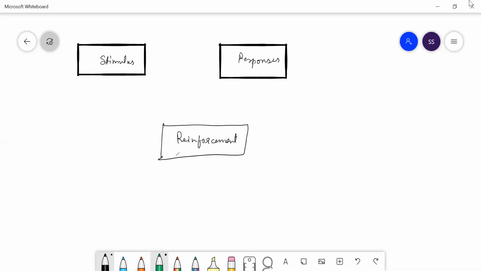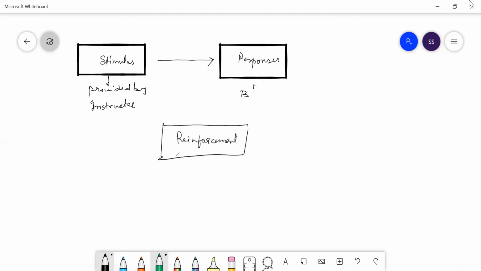Now stimulus is what? It is provided by the instructor, the teacher, because stimulus is always given by those who are teaching the student. And the response is by the learner.